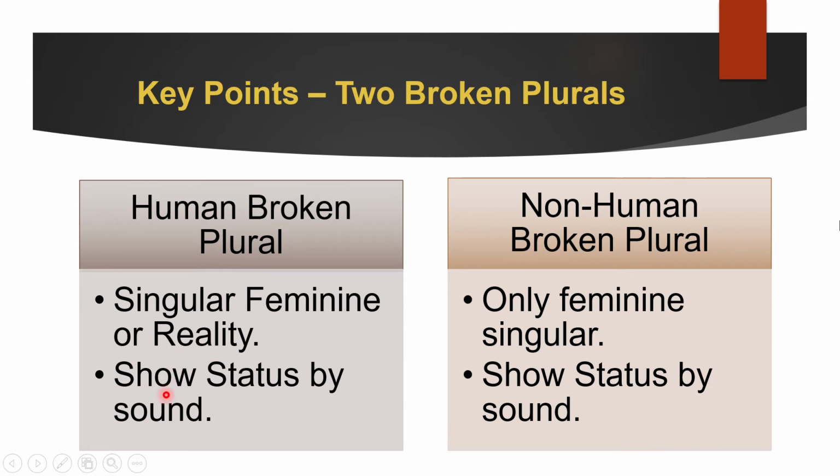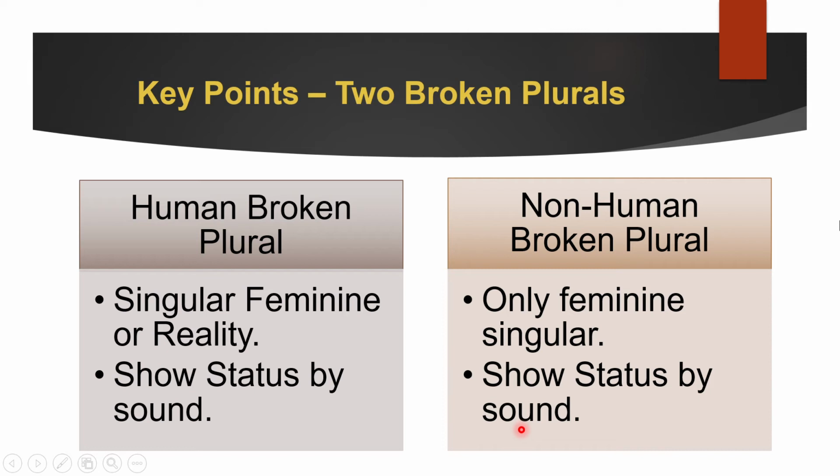Next, human broken plural shows status by sound. This is why you cannot find a human broken plural or a non-human broken plural without meaning, because both of them show the status by sound. So if a word is in broken plural, you cannot find it without meaning. For example, if I say a'malun, we see that it has tanween on it. If we look at the tanween, we might think that it's singular, because the only way we know that the word is singular is through the tanween, right?